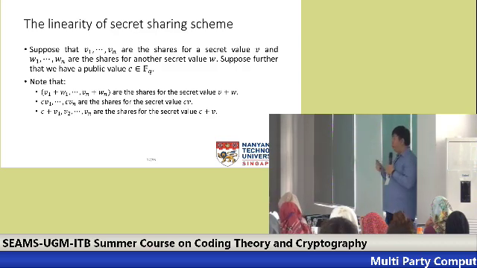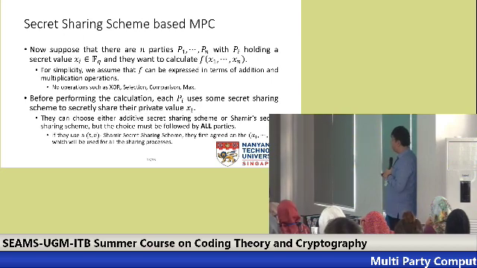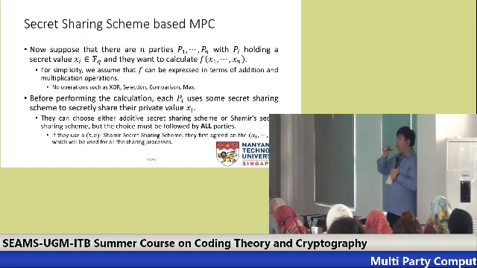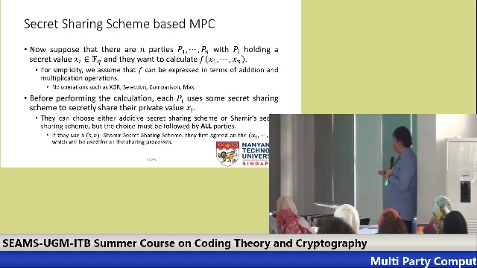Okay, so now let's try to build. Like before, we have n parties, P1 to Pn, and Pi holds this xi, and they want to calculate this f(x1 to xn), where f is known to all. For simplicity, let's assume that it only consists of addition and multiplication. So for example, we will not be able to have XOR, selection, comparison, max, and so on. In fact, this is one of the limitations of secret sharing based MPC. We mainly focus first on this addition and multiplication.